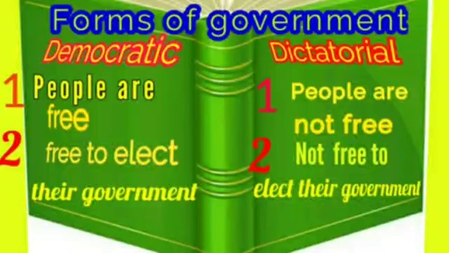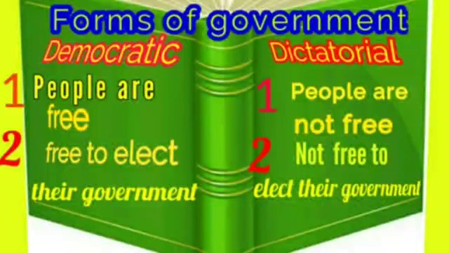Now, the second form of government is the dictatorial government. It is a government where people have got no rights. It is a one-man show. There is no freedom. The people cannot express their opinions as they like. The people are not free to elect their government or change it according to their desire.